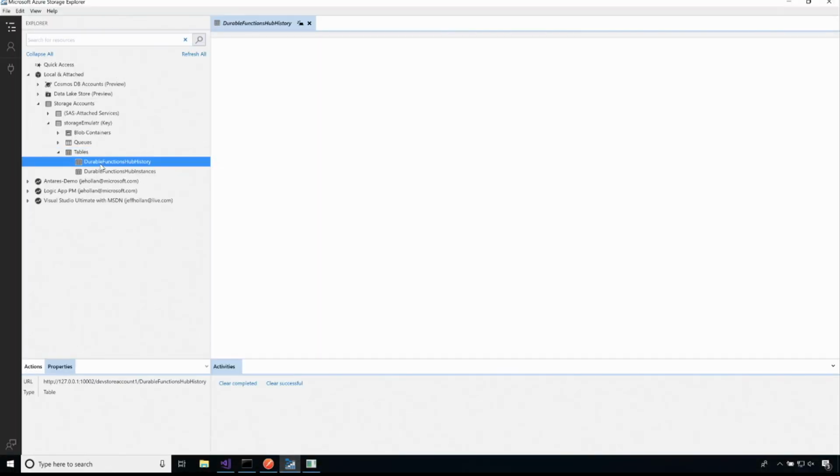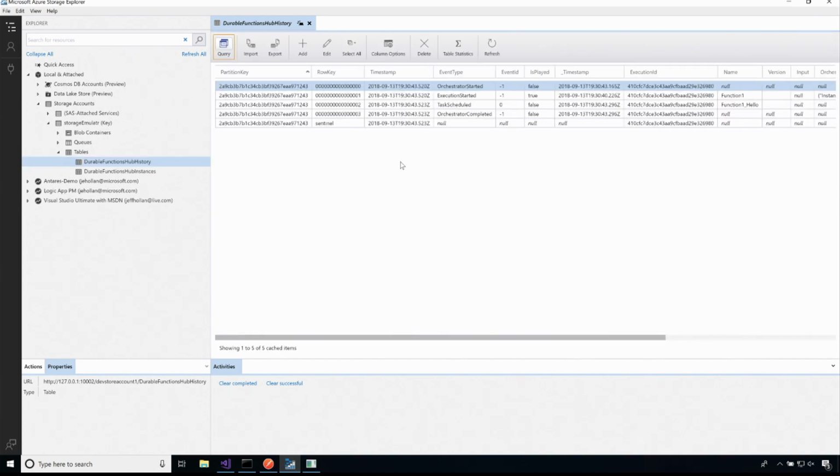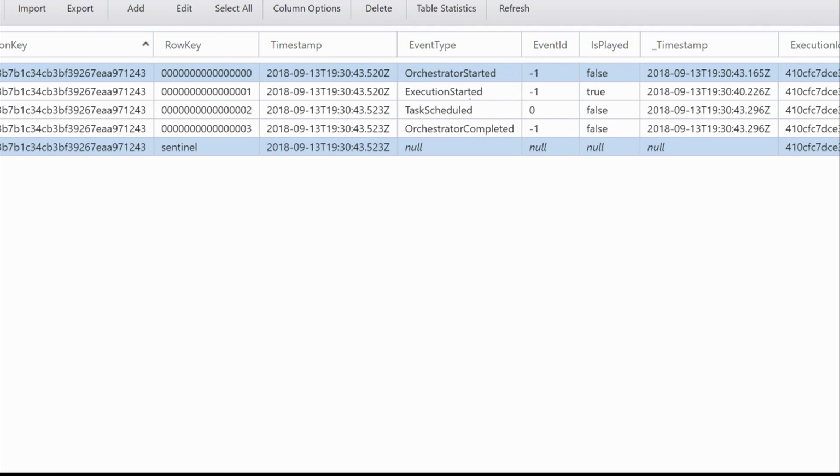So let's go ahead and open up that execution history. And this should look very familiar to that last slide. And in fact, I can see here, and usually when you're running in production, I don't really recommend that you dig in here to your tables to try to debug it. It can get very messy, but for the purpose of understanding, you can see here all of the different pieces that are happening. So here the execution went ahead and started. It scheduled some tasks to be completed. You can see orchestration completed.